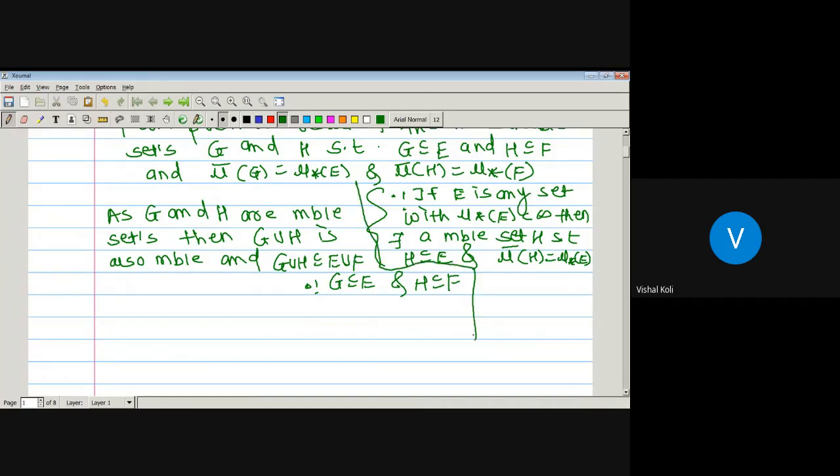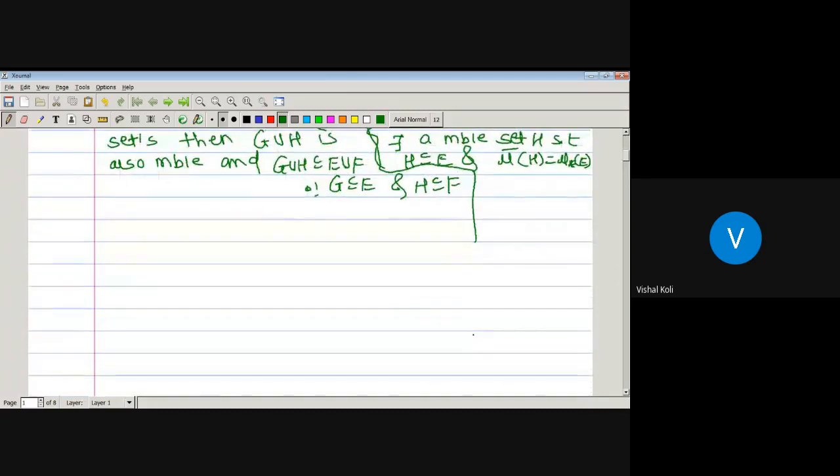Now, as G union H is a subset of E union F, and we know that inner measure is monotonic, the inner measure of G union H is less than or equal to the inner measure of E union F. G and H are two measurable sets, so G union H is a measurable set.